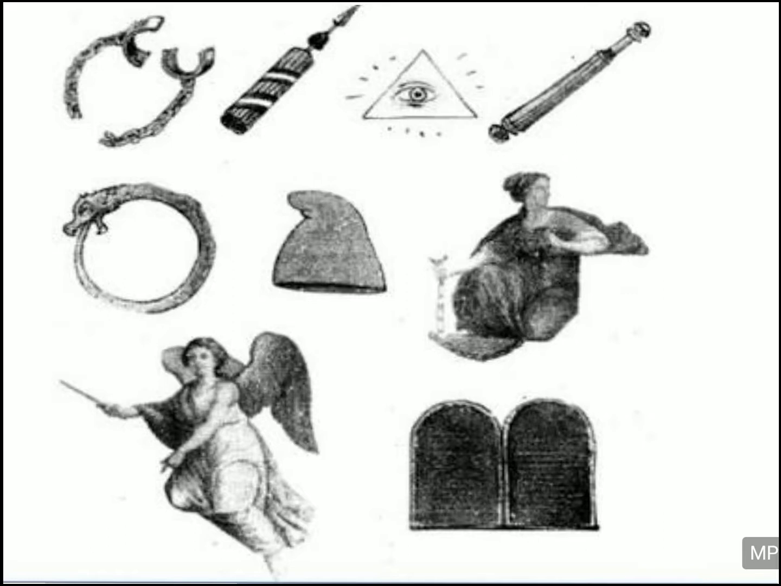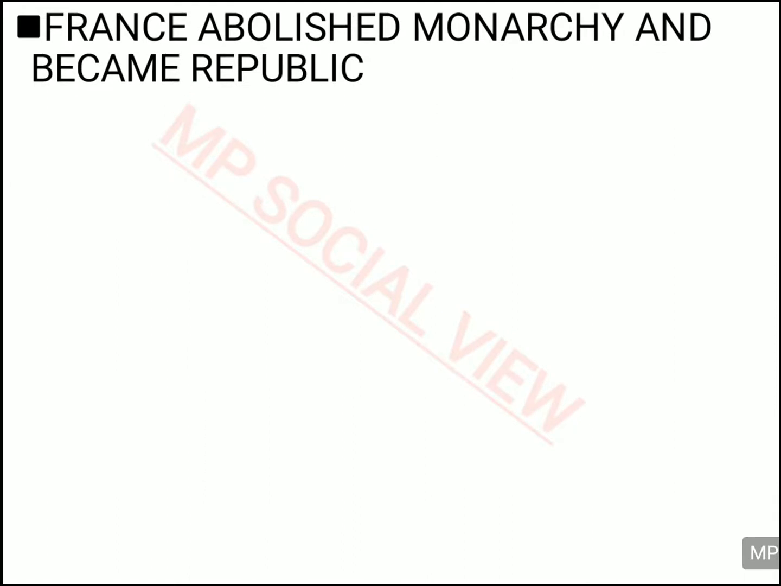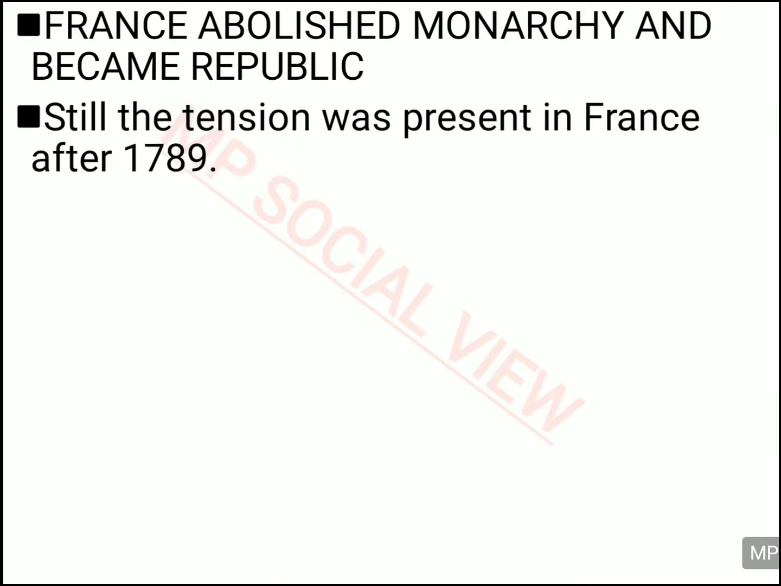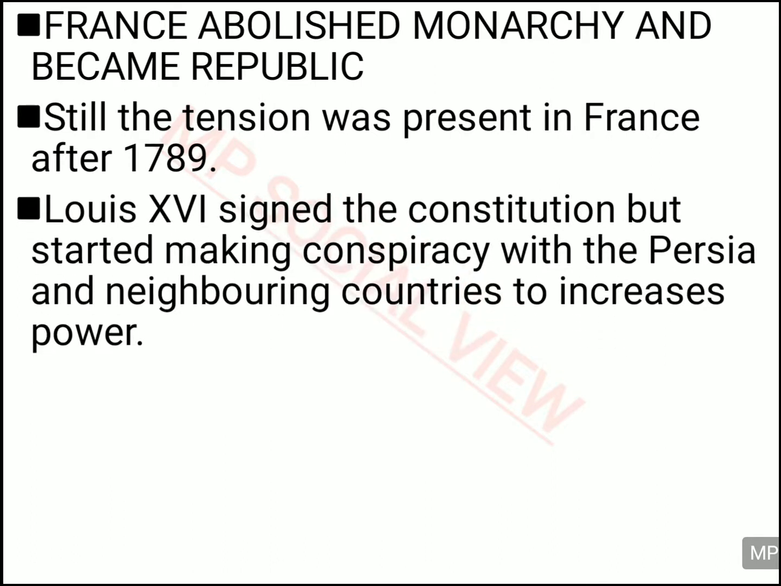Now let us see what happened in France after the French Revolution. After the French Revolution, the constitutional monarchy was established, but after that the constitutional monarchy was also completely removed and a republican government was established in France. So what happened in France that the republican government came into existence? Actually, the tension did not end in France in 1789. It continued. Especially the king was angry because his power was taken back.